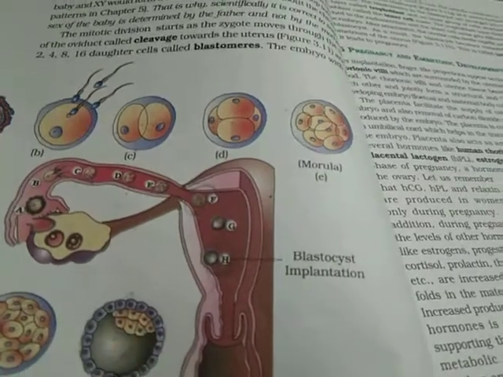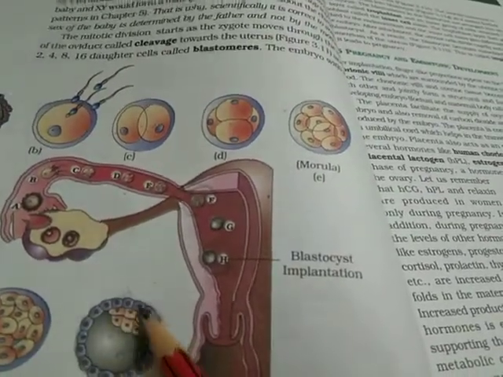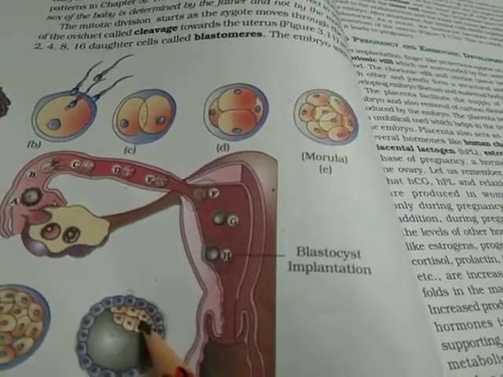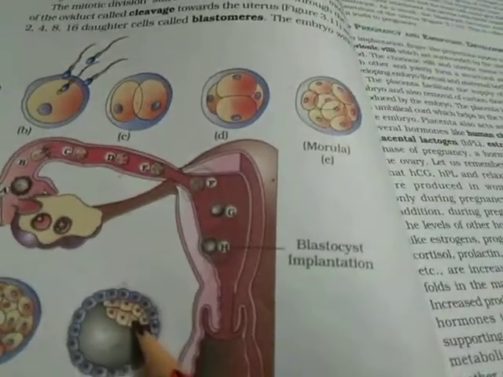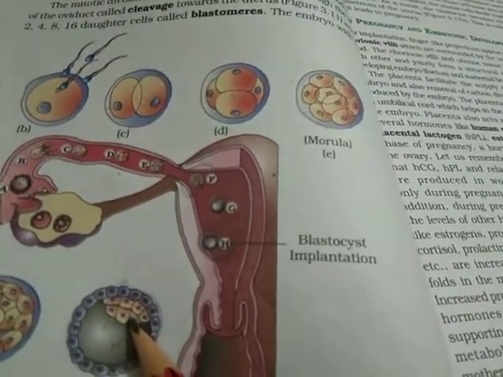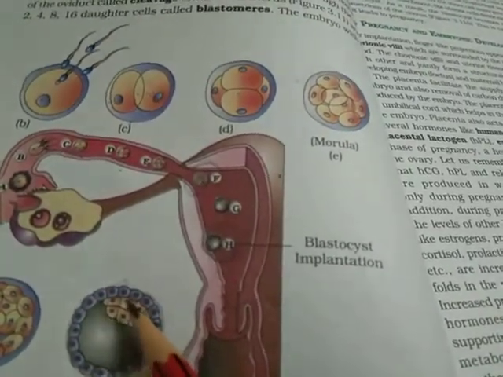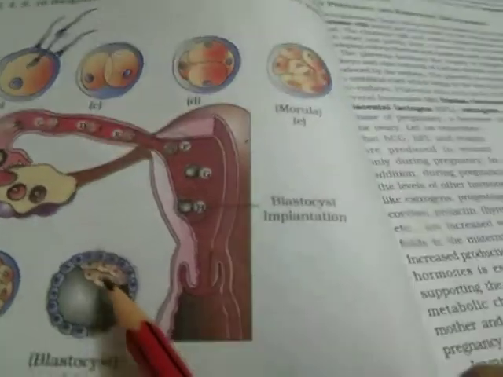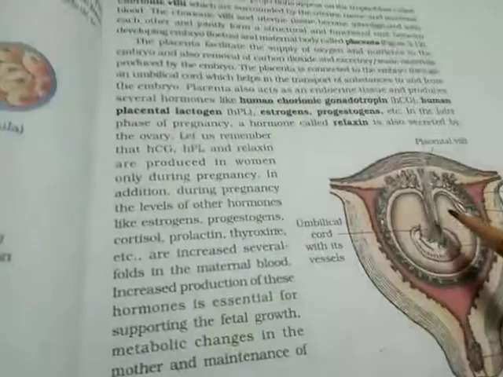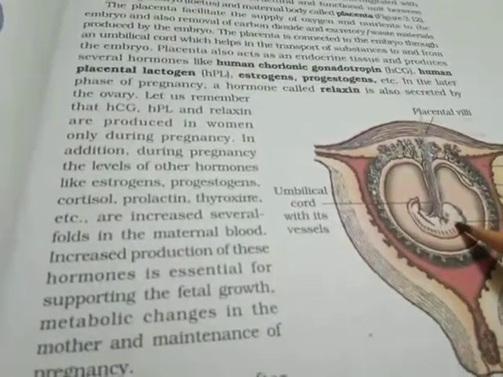Once the trophoblast forms the placenta successfully, the inner mass cells then start dividing into 3 regions. Those 3 regions are known as the ectoderm, mesoderm and endoderm. All the organs of the body are formed from these 3 layers formed by the inner mass cells. Now, after this, the proper embryonic development starts.